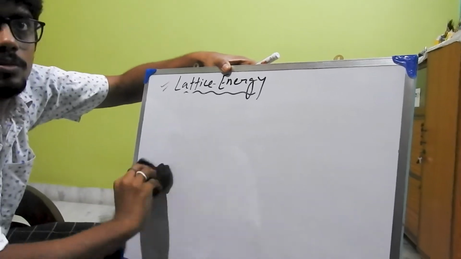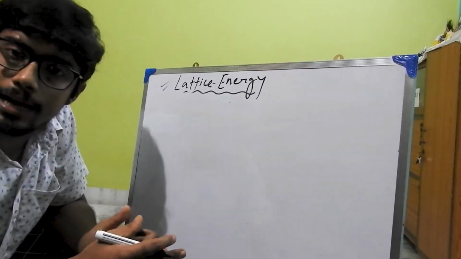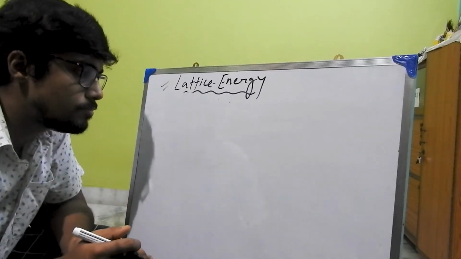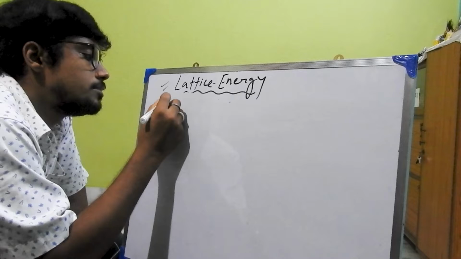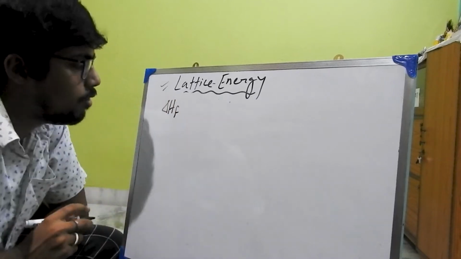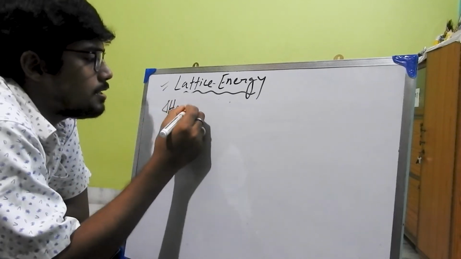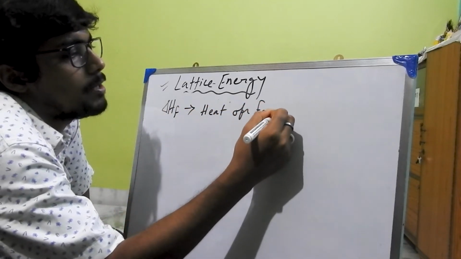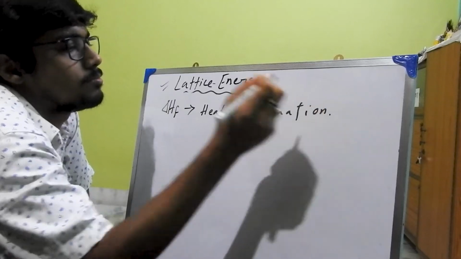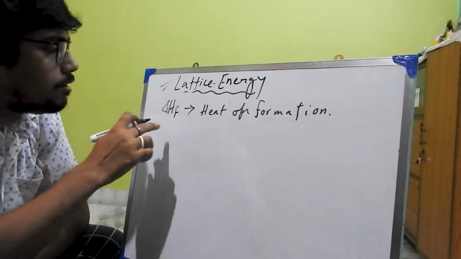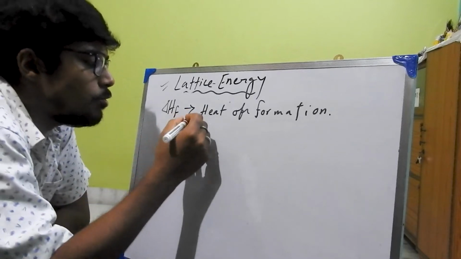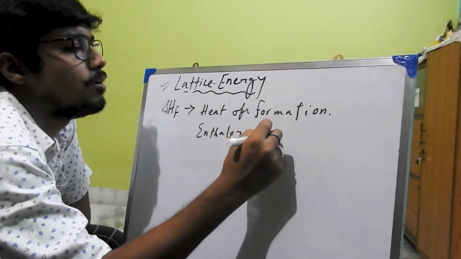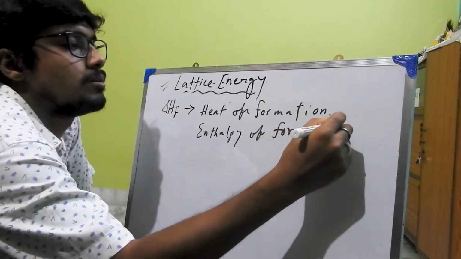Now, in the Born-Haber cycle, we will go through many energy terms, right? Like this one. What is it? It is heat of formation. H_f, F for formation, or you can say it enthalpy of formation. Clear?